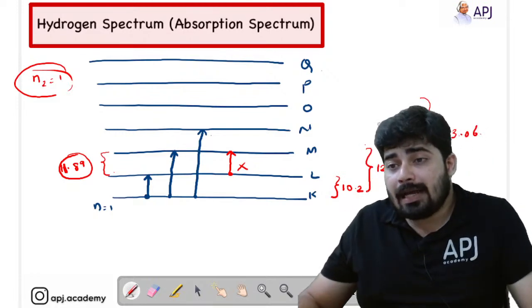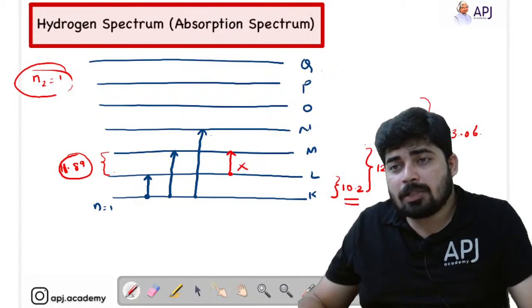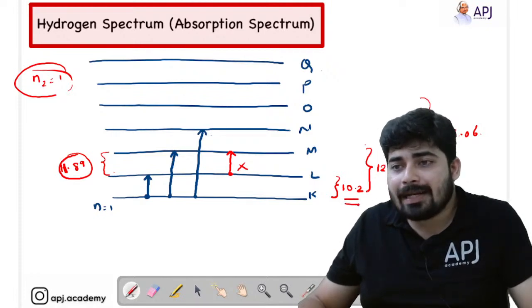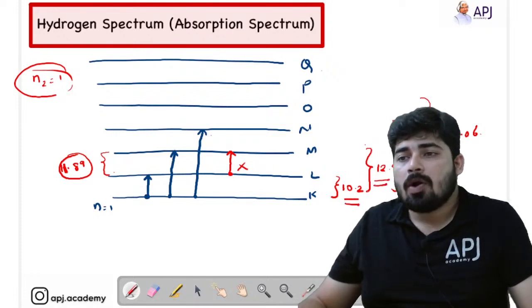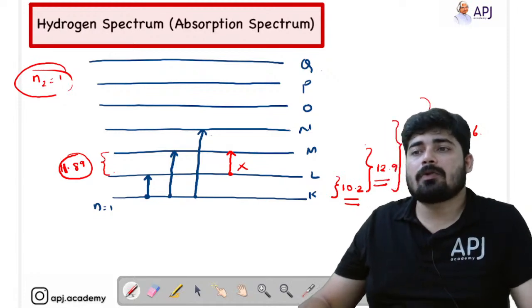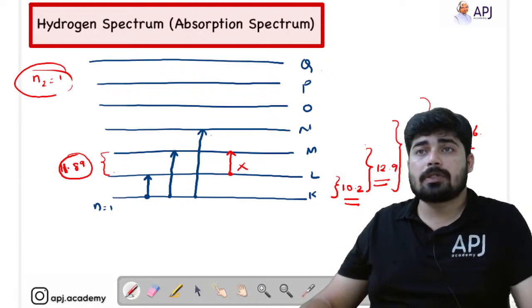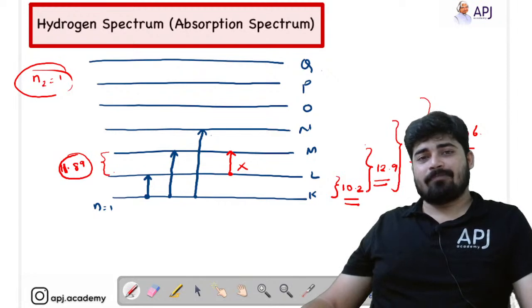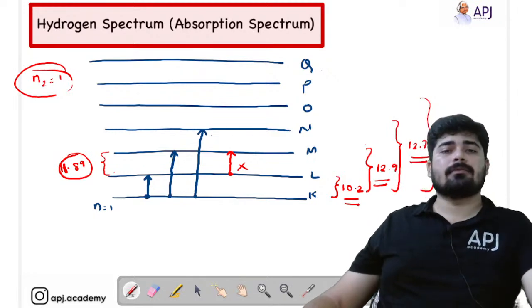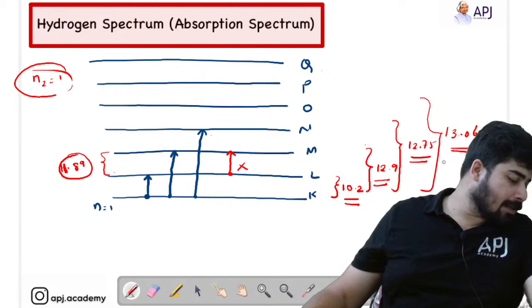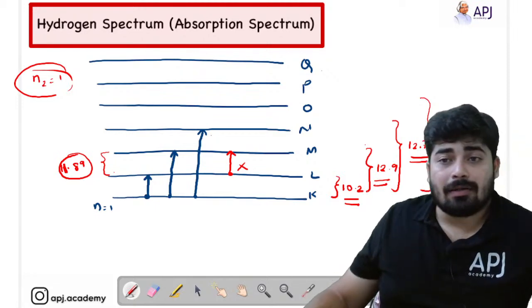Electron can only absorb 10.2 electron volt, or 12.9 electron volt, or 12.75 electron volt, or 13.06. That's what you have to understand. That's the important point you have to remember.